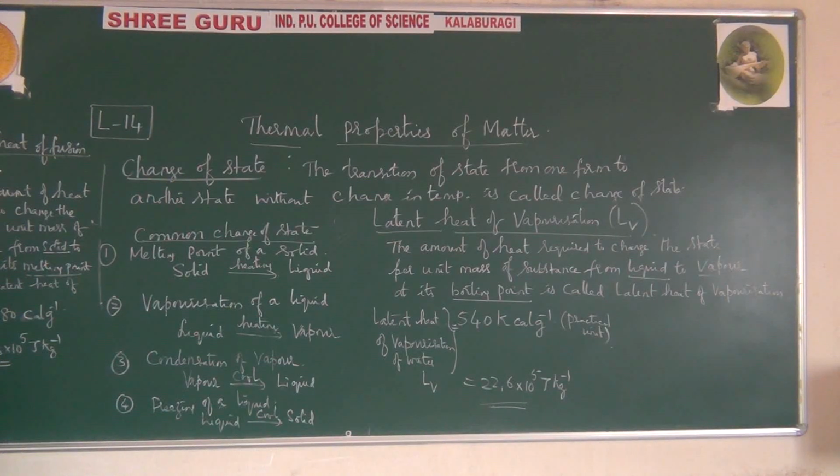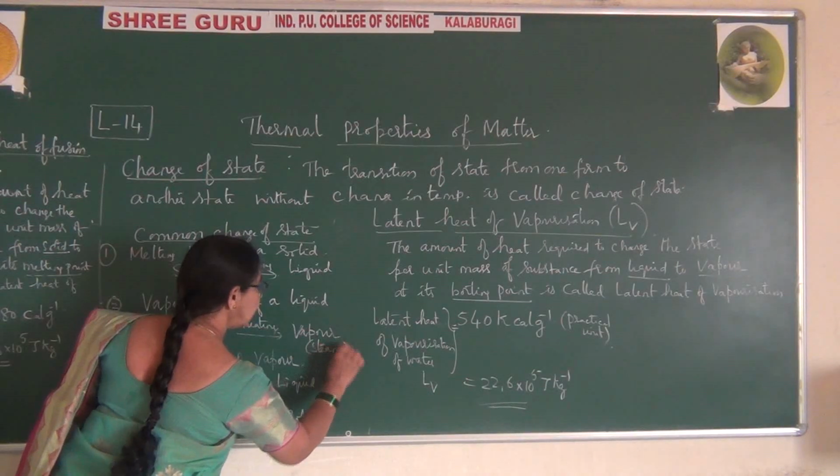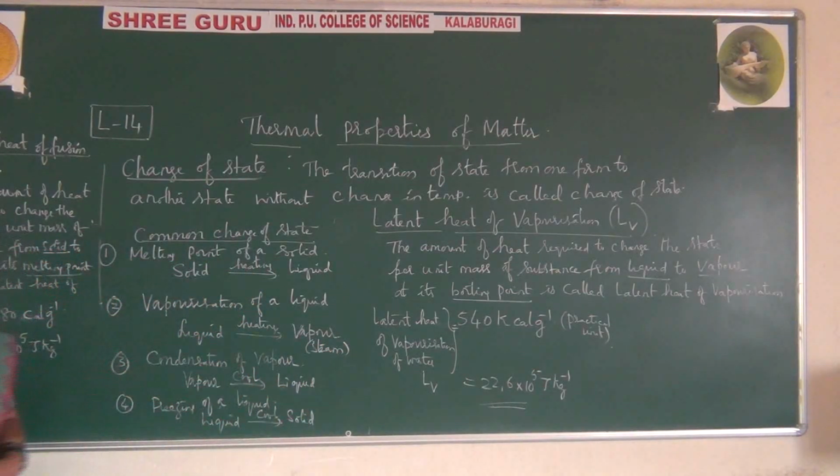What do you mean by this here? You already have one energy. What is that energy? Heat energy, that is liquid is converted to vapor. Vapor is nothing but steam. You can also say steam. Right? When you are converting from liquid to steam, just remember, heat energy of steam will be for 100 degrees centigrade.